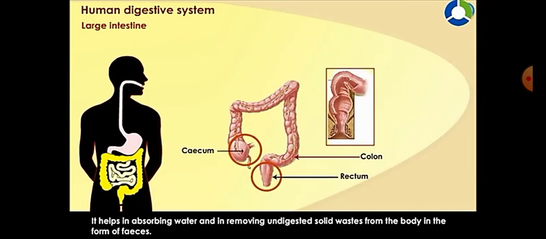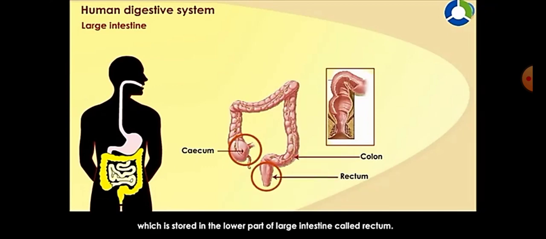It helps in absorbing water and removing undigested solid waste from the body in the form of feces, which is stored in the lower part of the large intestine called the rectum. It is sent out from the body through the anus by a process called defecation.